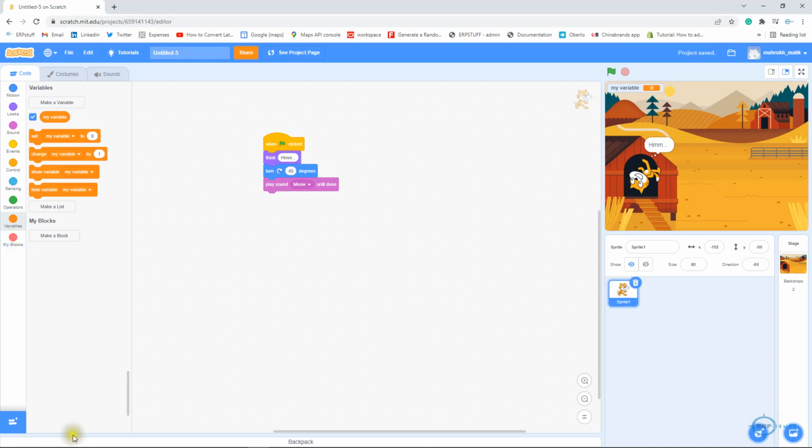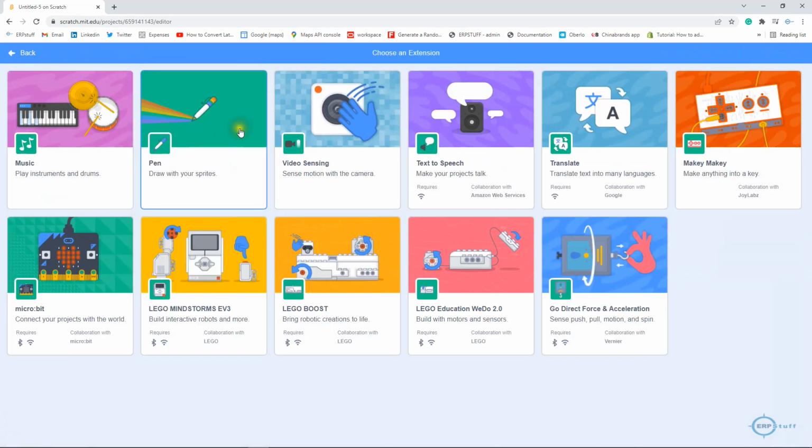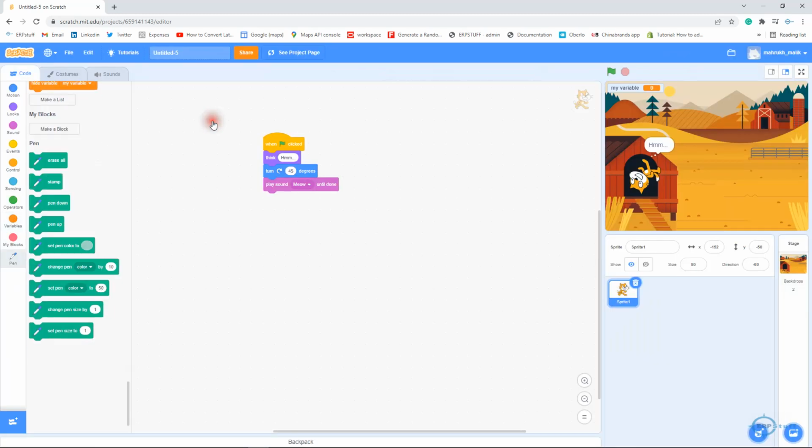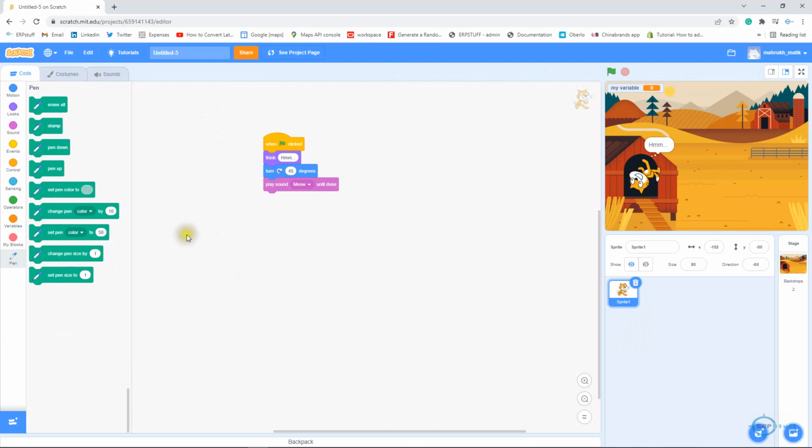Okay, then we have these extensions. From here we can add. So let's say, for example, pen extensions. It is not there, so I will add it. So you can even draw once it is moving. Let me remove this turn degree instead. Okay, let it be there, and then I will say pen down. Pen down means start writing, right? Let's see what it will do.